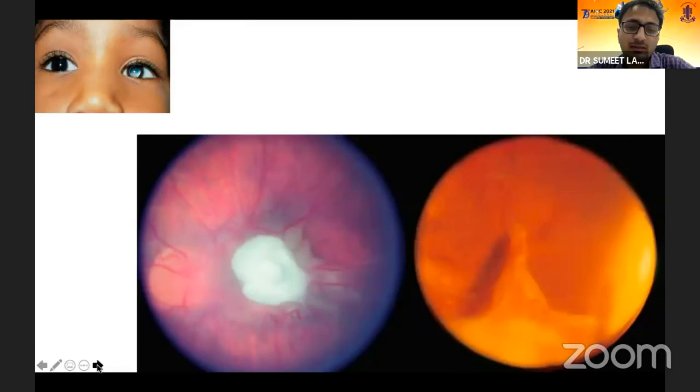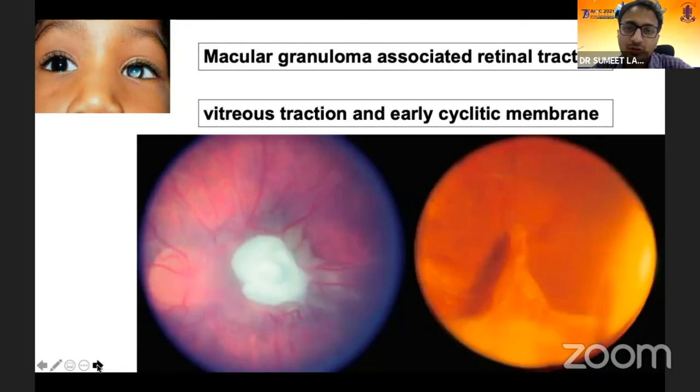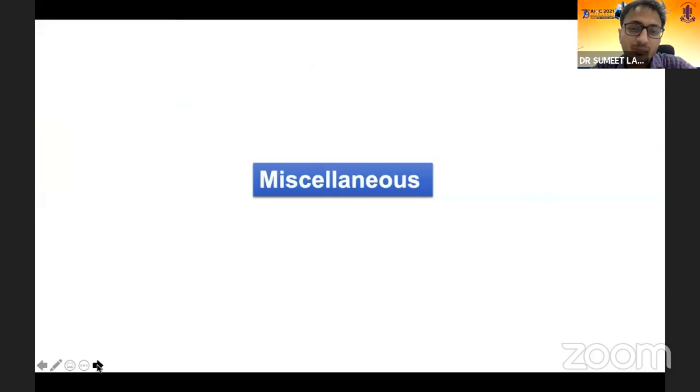Ocular toxocariasis is another important differential diagnosis. This can present as a macular granuloma with retinal traction and vitreous traction in the early cyclitic membrane. Everything said and done, it is very difficult to differentiate toxocariasis from retinoblastoma. It's a stable lesion, and serial EUAs can easily help to differentiate it from retinoblastoma.